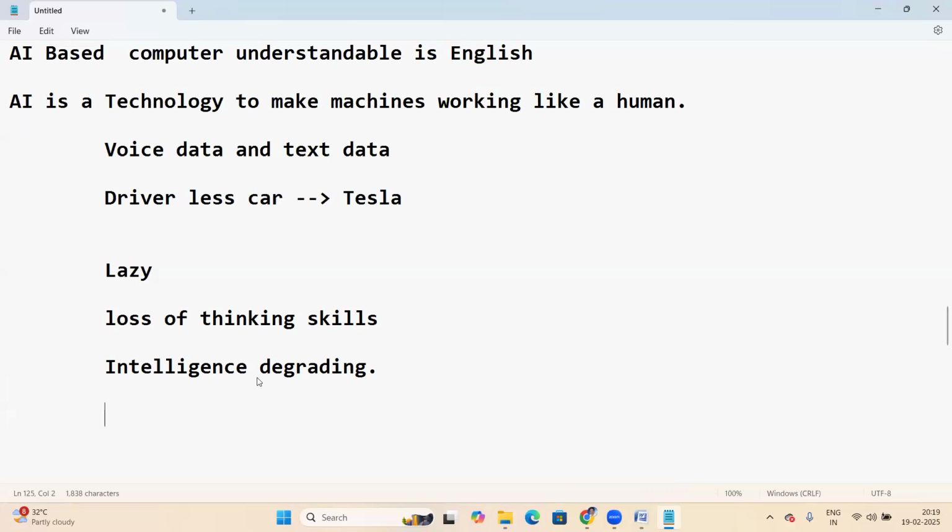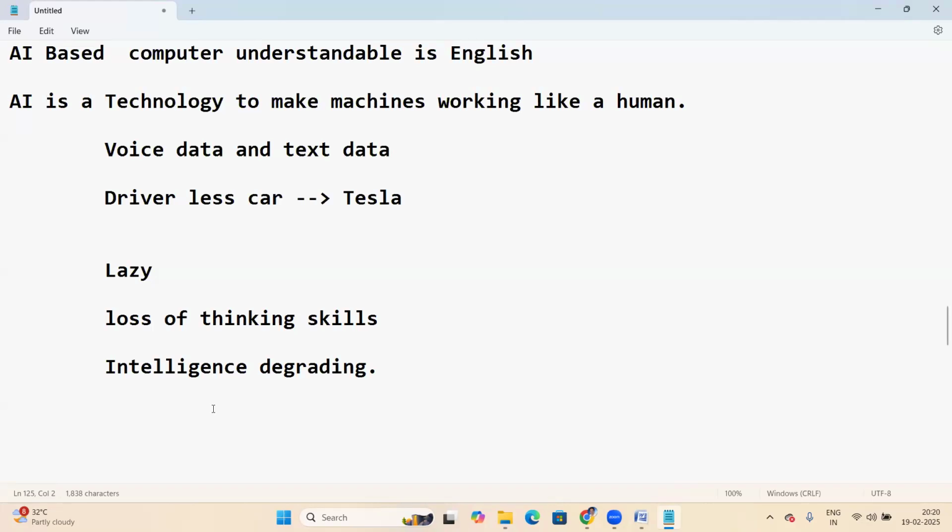Okay, right. Next, one more dangerous thing with an AI-based world: everything is under the control of machines. Presently, as humans, we are controlling all the machines. But once the AI-based world comes, AI-based machines will control us. So everything goes under the control of AI-based machines.